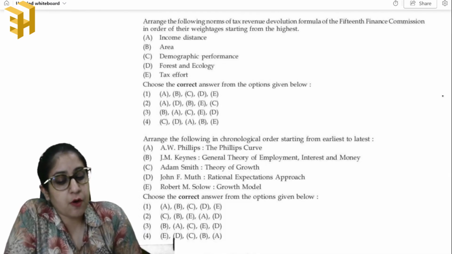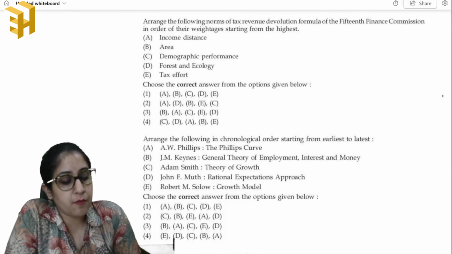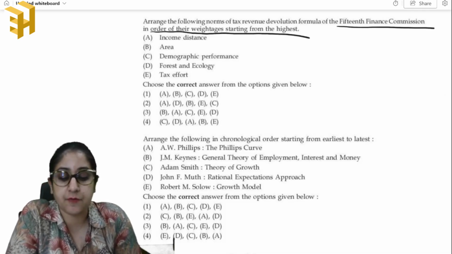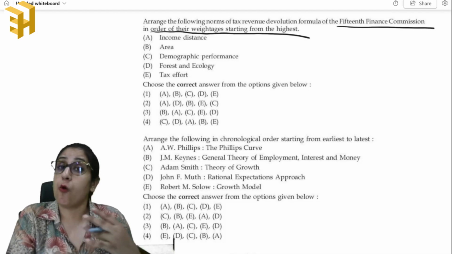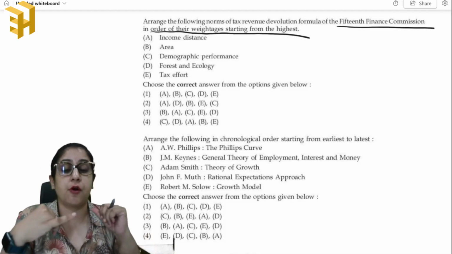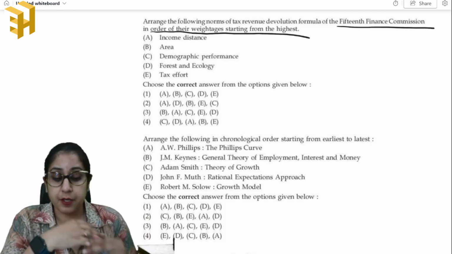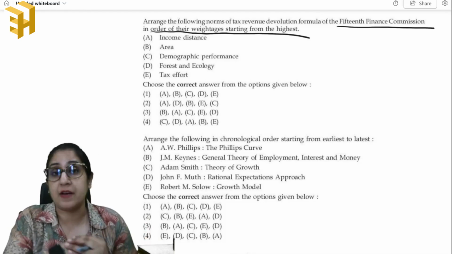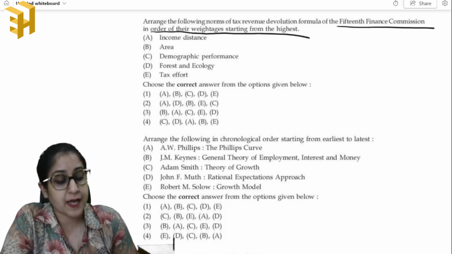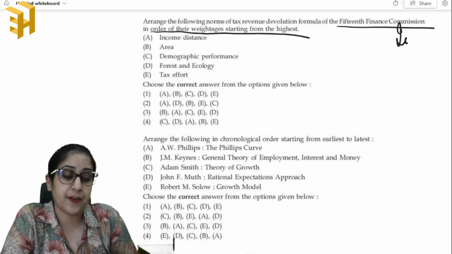Arrange the following norms of tax revenue devolution formula for the 15th Finance Commission in order of their weightages starting from the highest. Now, this is also a very important question from UGC point of view, from CUET PG as well, because this has been repeated multiple times. So the suggestions given by the 15th Finance Commission and so on are very, very important.